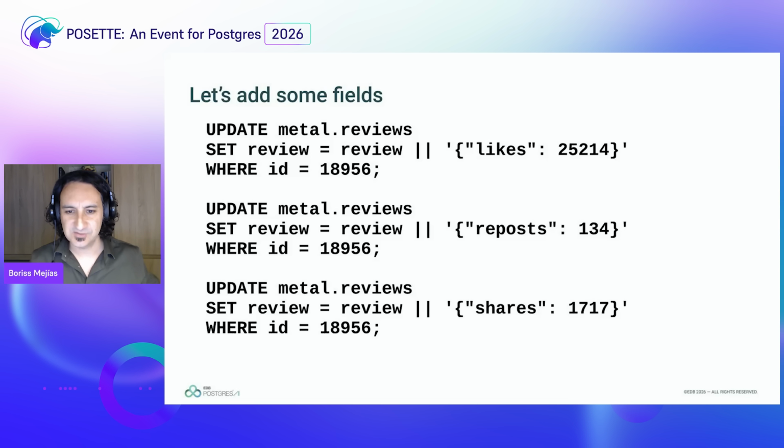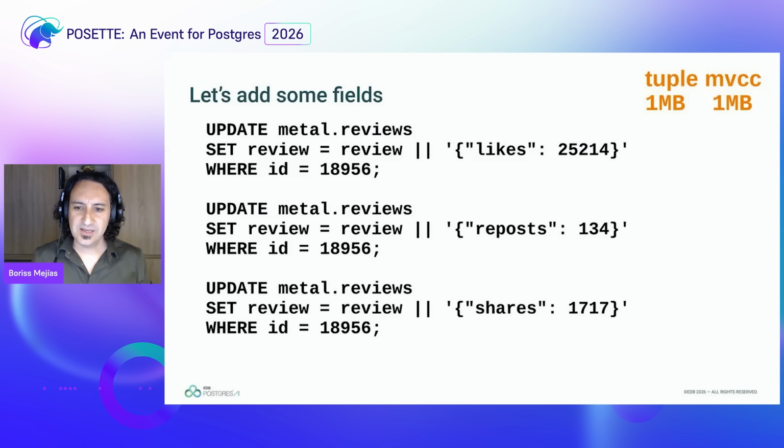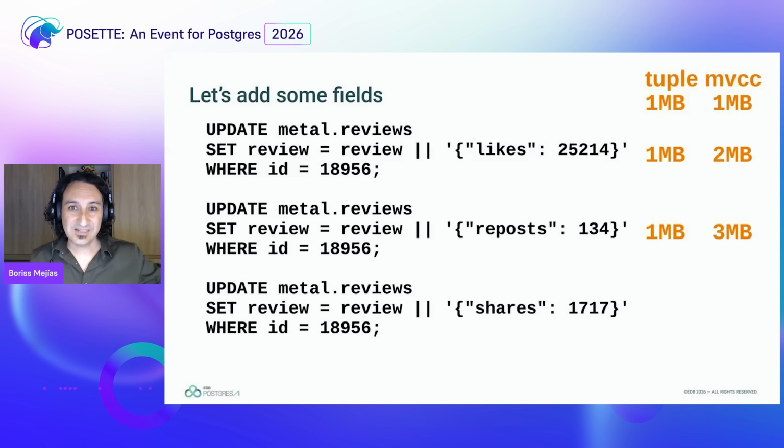No, there is a price to pay. And let's look at this. Say that I have a tuple, a review that is 1 megabyte. If I look at multi-version concurrency control, at the moment it's just using 1 megabyte. But if I update it, I'm going to create a dead row, and that is going to cost me 2 megabytes. If I update it again, 3 megabytes. If I update it again, it's going to use 4 megabytes. The tuple is still 1 megabyte, but it's using 4 megabytes.